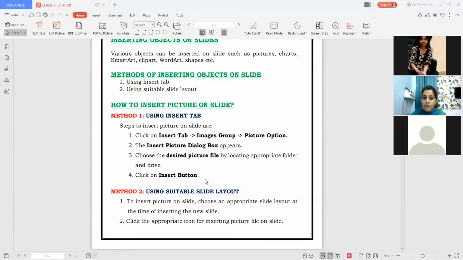So I will show you these 2 methods now practically also, how you can insert the picture using the insert tab and using the slide layout. So let me share the screen of PowerPoint now.